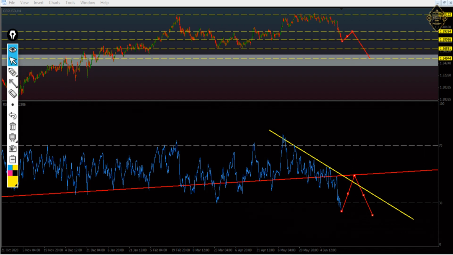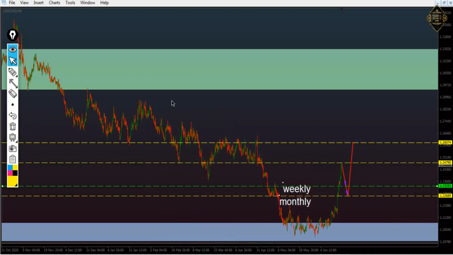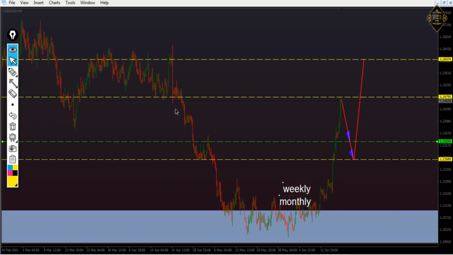The other pair we got is USD CAD, and the one I put here is monthly and weekly, and you're going to know why. Let me zoom it first, like that.